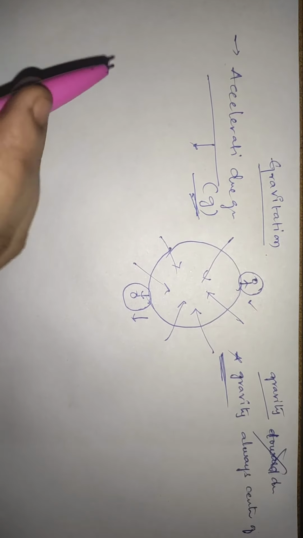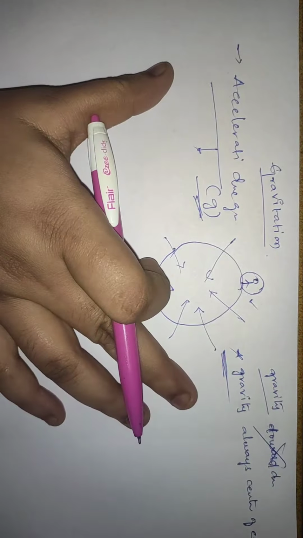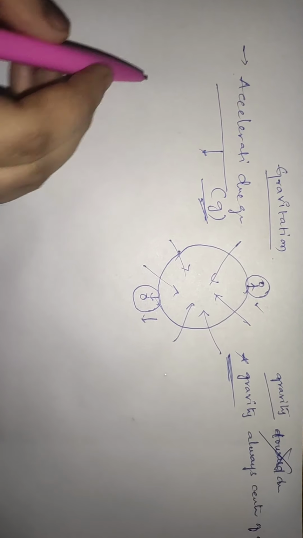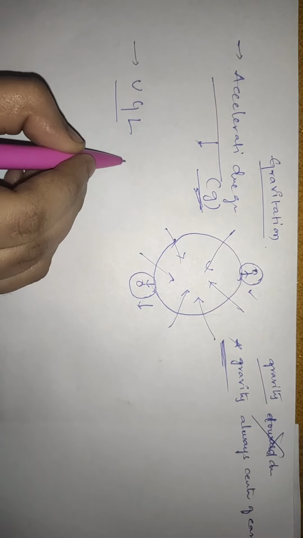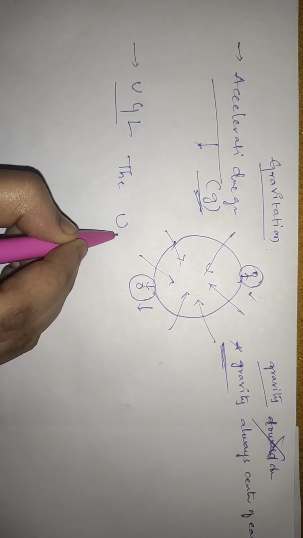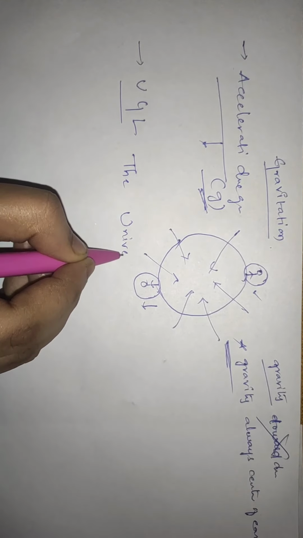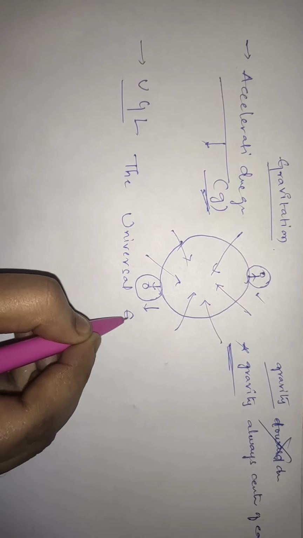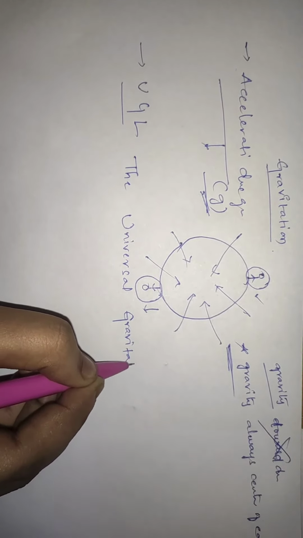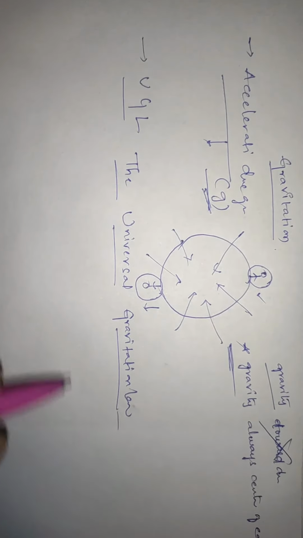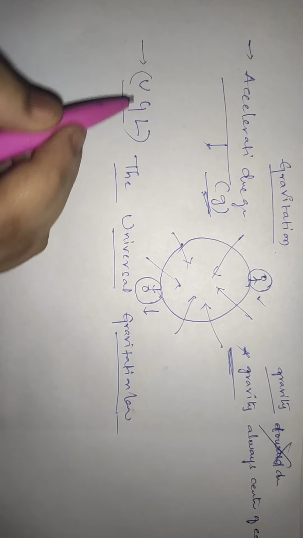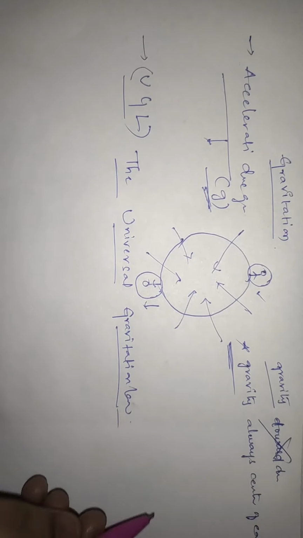Coming to this gravity chapter, the first law we are going to study is UGL, the universal gravitation law. The universal gravitation law is analogous to Coulomb's law in electrostatics.